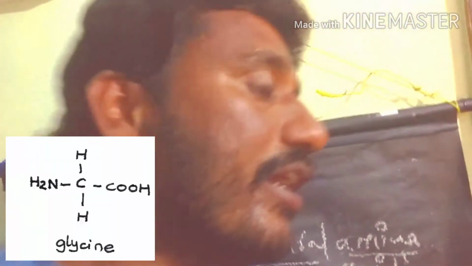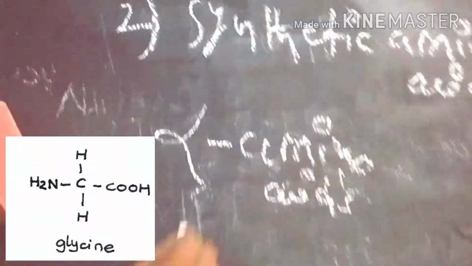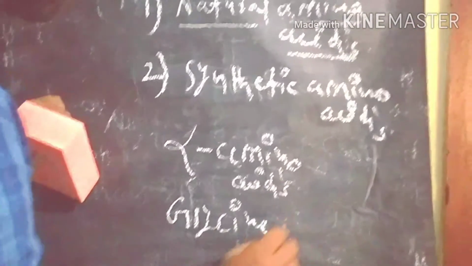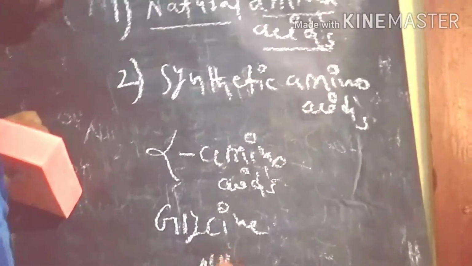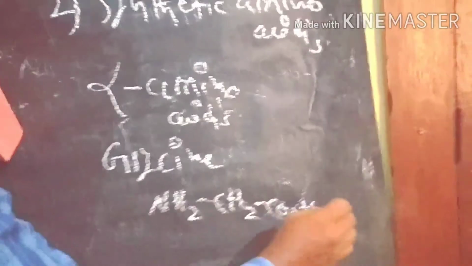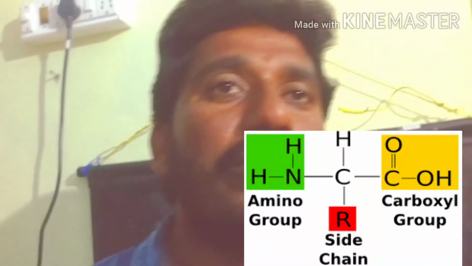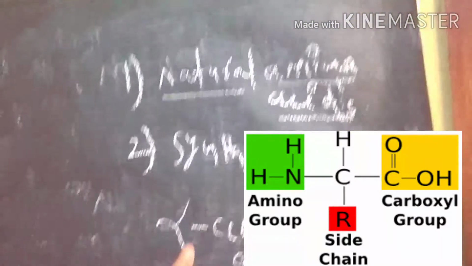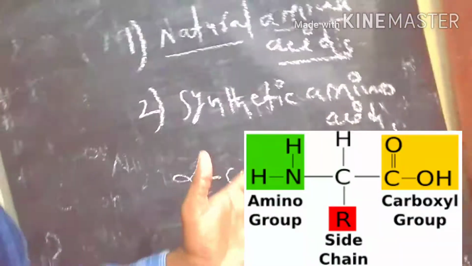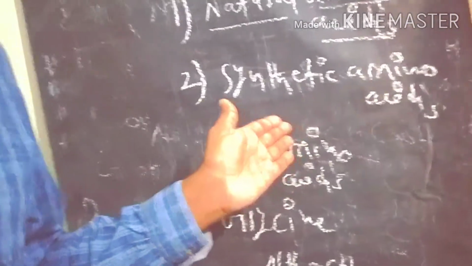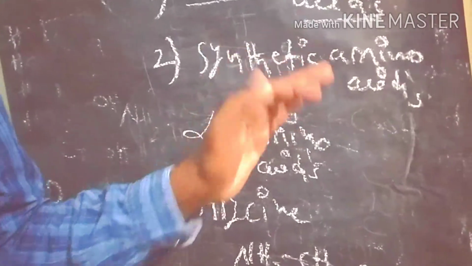A simple example is glycine: NH2, CH2 and COOH. Synthetic amino acids are prepared in the laboratory. We can also prepare natural amino acids in the laboratory, and we prepare beta, gamma and delta amino acids as well. Those are the synthetic amino acids.